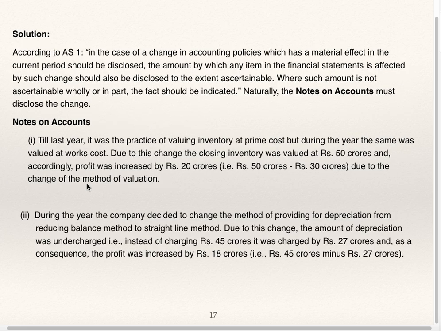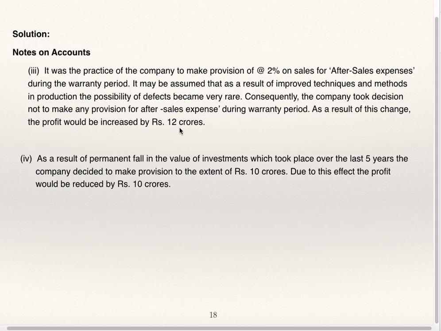See, first profit will increase by 20 crores, second profit will increase by 18 crores. So 20 plus 18, 38, profit is increased by 38 crores. Again, because of change in accounting policy, in the third case, profit will increase by 12 crores. And here profit will reduce by 10 crores.